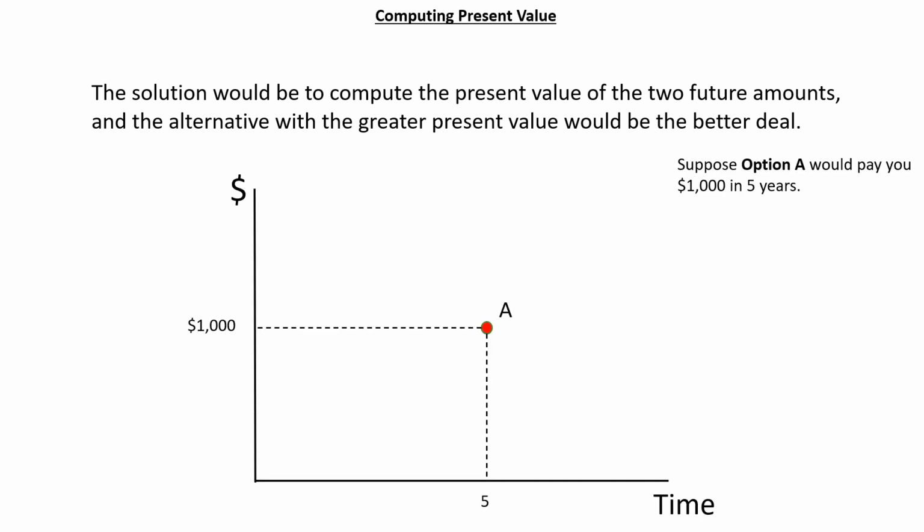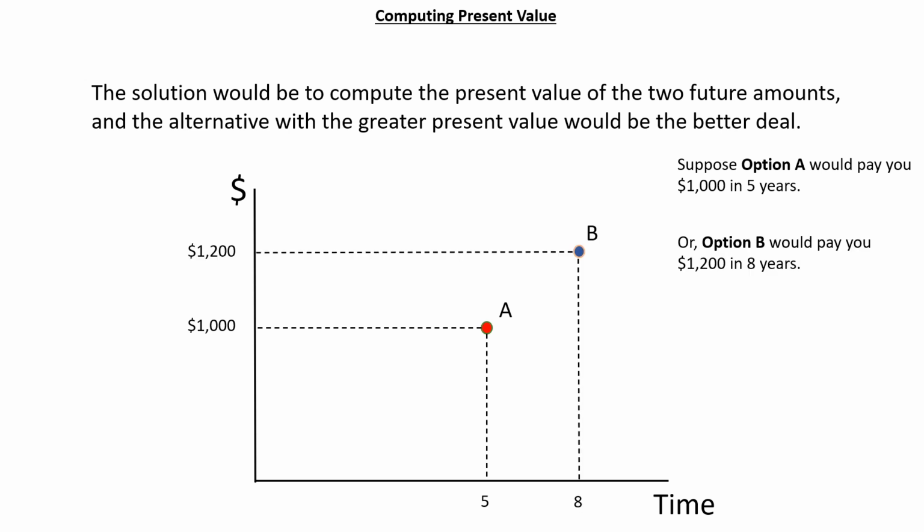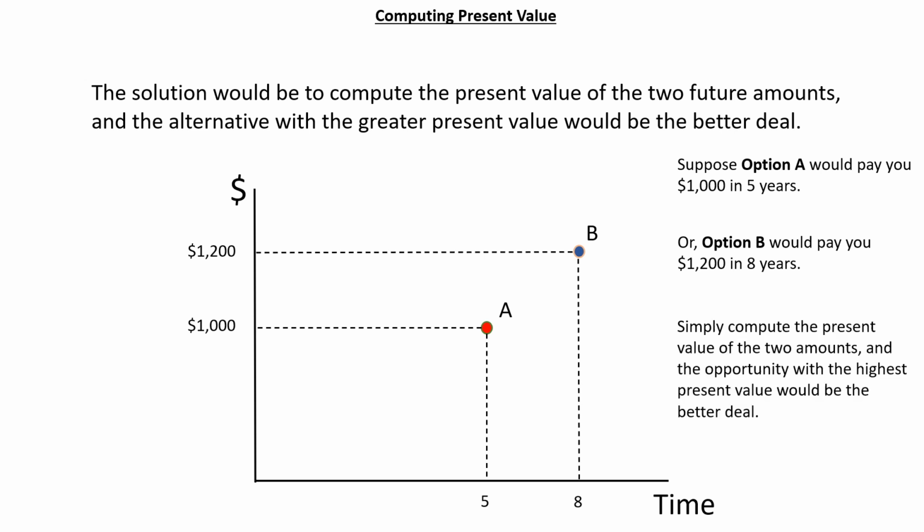Suppose that option A would pay you $1,000 in 5 years, or option B would pay you $1,200 in 8 years. To see which of the two is the better deal, simply compute the present value of each of the two amounts, and the opportunity with the highest present value would be the better deal. In this case, opportunity B would be the better deal. In this case, opportunity A would be the better deal.